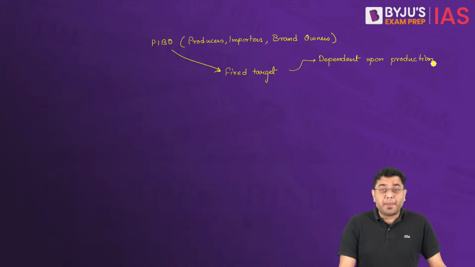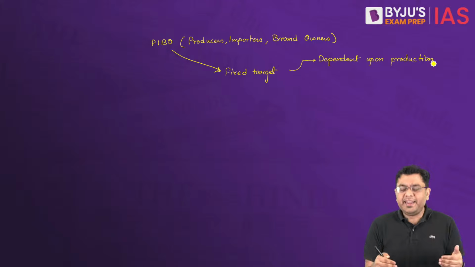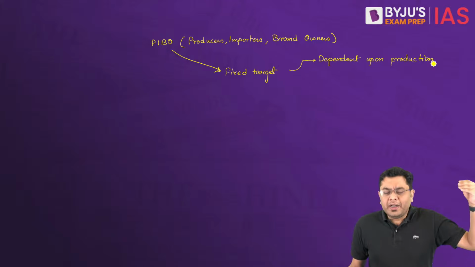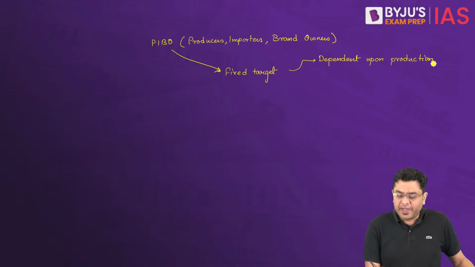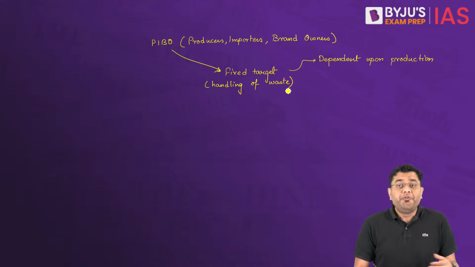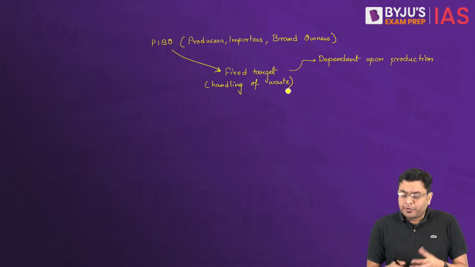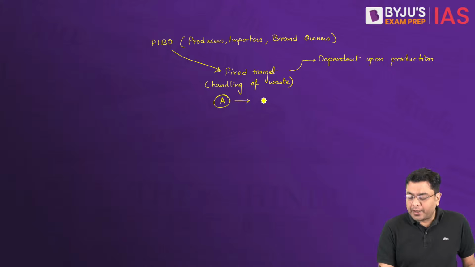Now what is this target about? The fixed target which is being set is, let's say, this year I will take care of 1 ton of plastic waste which has been generated or 1 ton of e-waste which has been generated. So this target is for handling of waste. Now here, where do the tradable certificates figure? Let's suppose an individual company, company A. Now this company has got a target of handling, let's say, 10 tons of waste.